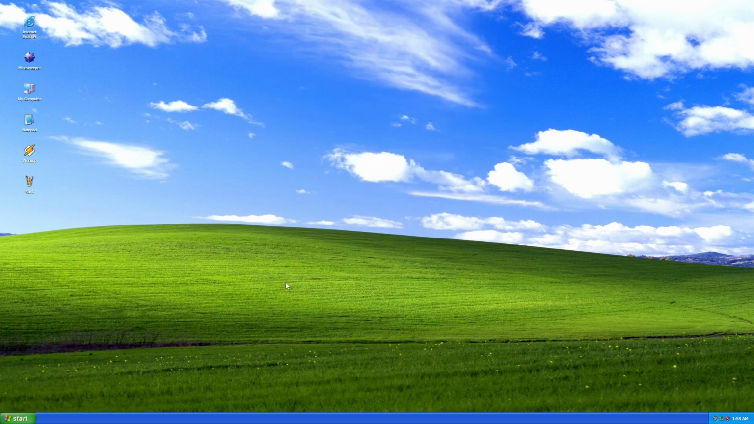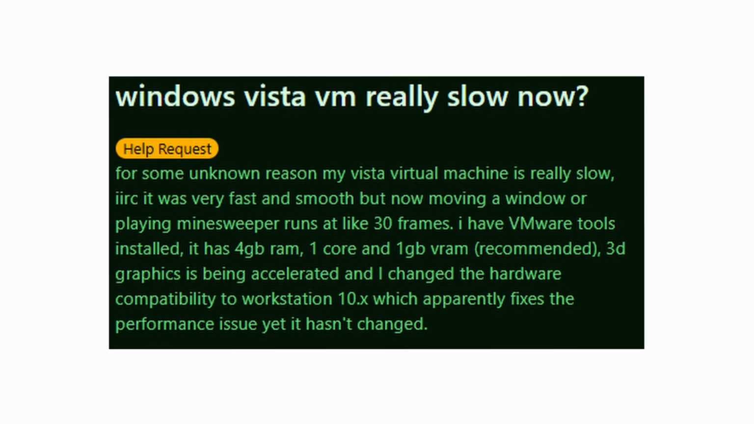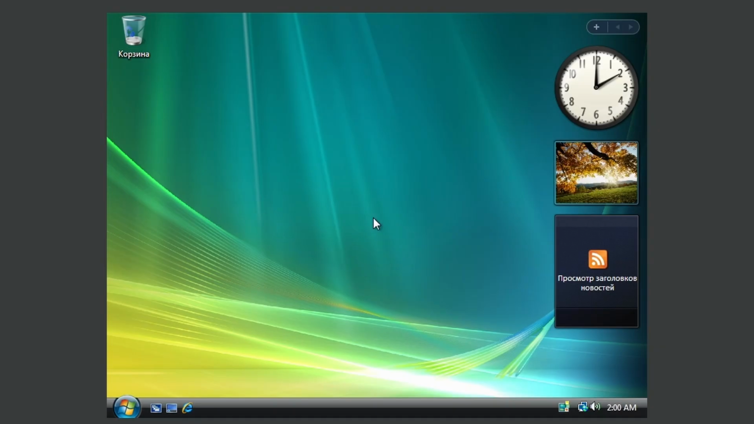I mean, it looks good, it feels good, but it's not perfect. Windows Vista released the year I was born, and it was Microsoft's first big L, and there are many more to come. It was so slow and buggy that some people just went back to Windows XP. So welcome to Windows Vista.